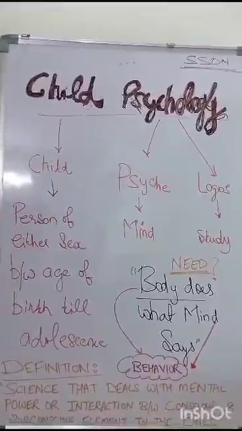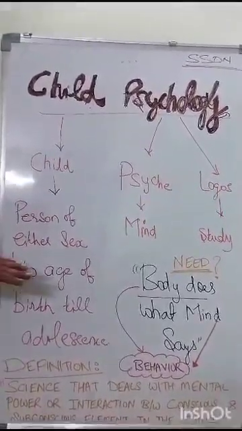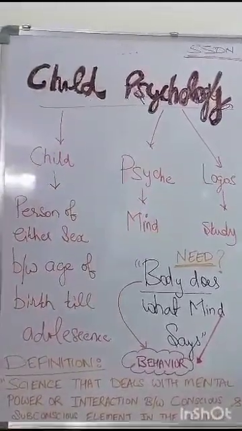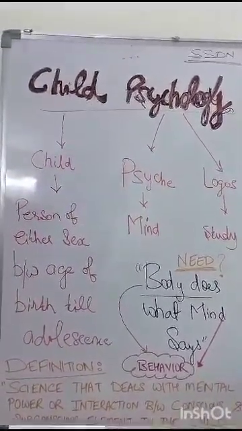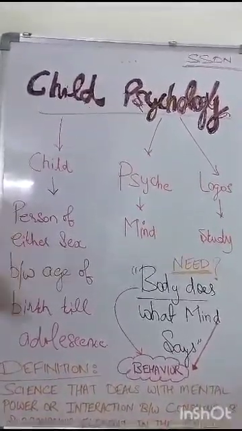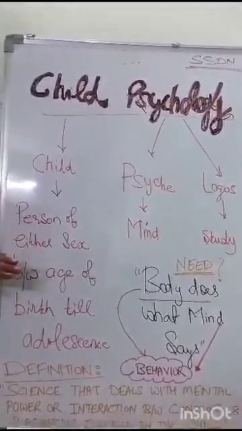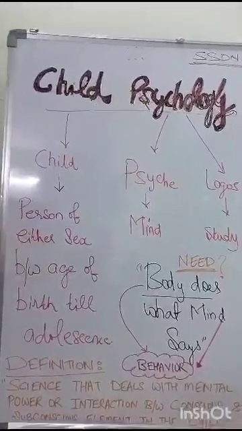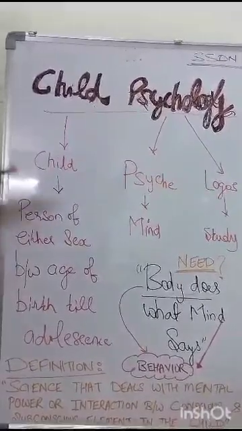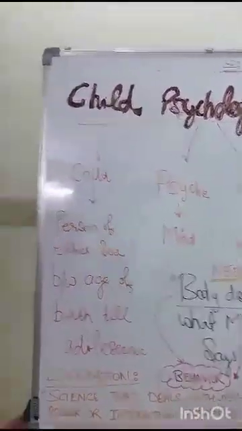Definition: it is defined as a science that deals with the mental power or an interaction between the conscious and subconscious element in the child. Now, what is conscious and subconscious interaction? Whatever you are thinking right now and what is running in your brain, which is under control, is conscious. You are looking at this presentation, this is conscious.